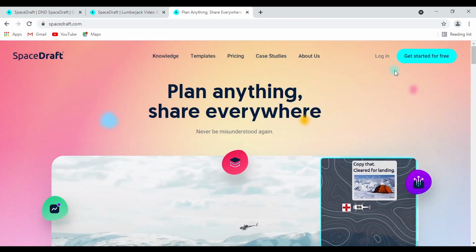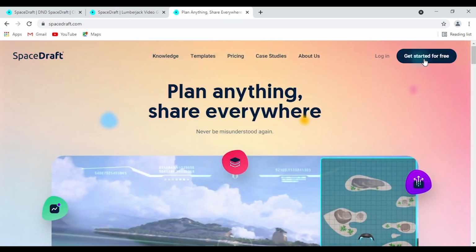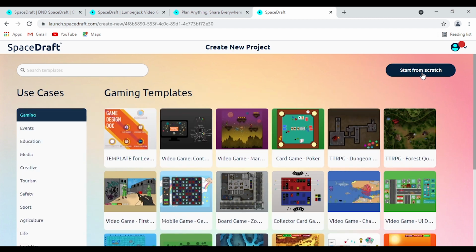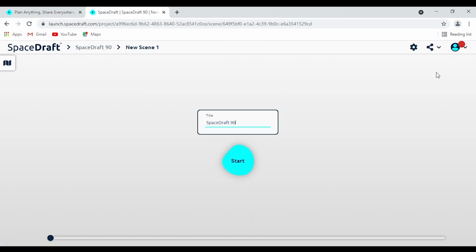So head over to spacedraft.com and click Login or Start for free. From here, you'll be taken to the My Projects page where you can see all your old projects. Simply click Create Project, and then click Start from Scratch. This is going to take us to an area where you can start designing your own SpaceDraft. At the start here, you can add in your own title. We're going to put in Lumberjack Video Game because that is what we're designing specifically today. But of course, you can put whatever you want in there. Then here we simply click Start.